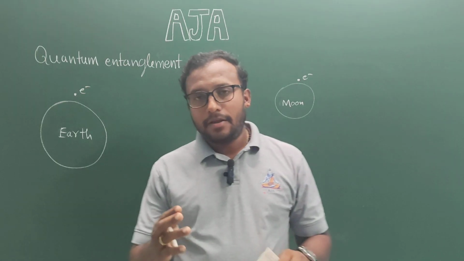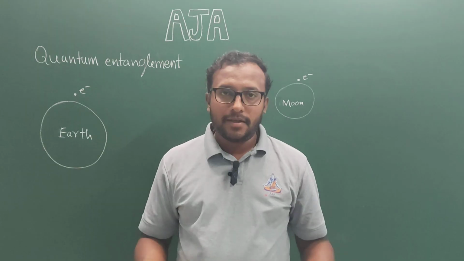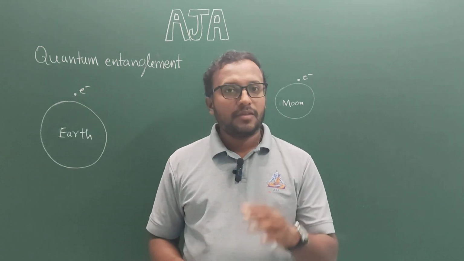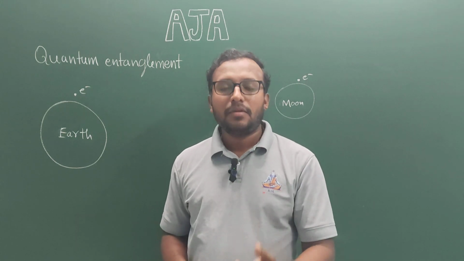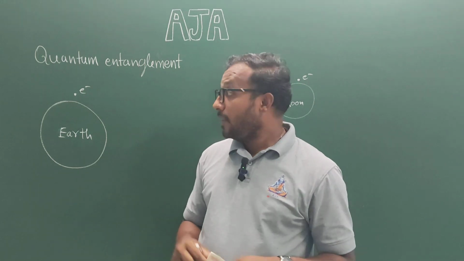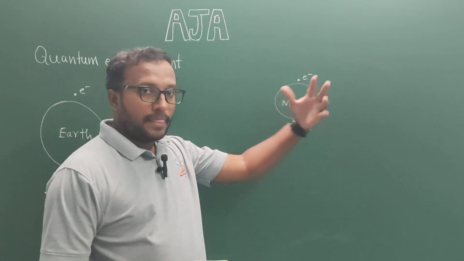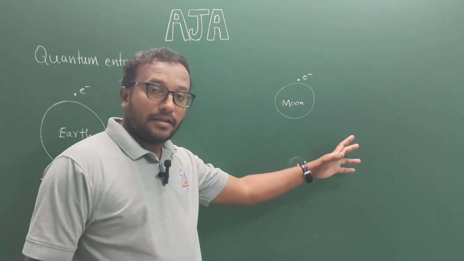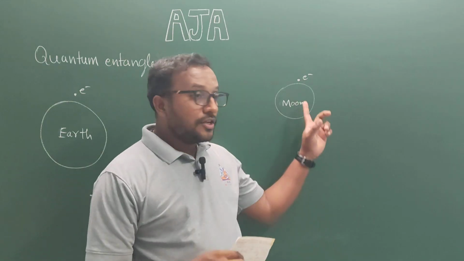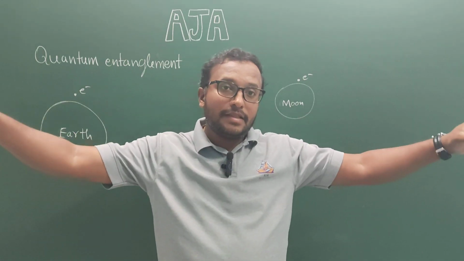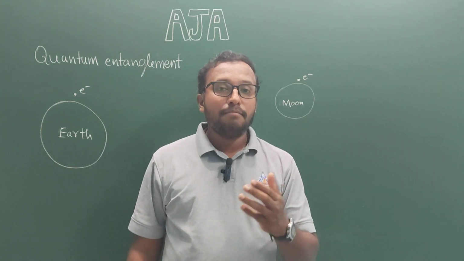Say for example, the state of the particle means this electron will be having its own properties or characteristics like charge, momentum, spin, in fact energy also. Just by measuring the state of one, we can instantly understand the state of the other particle which is at a very large distance from it. This type of connection, irrespective of the distance between the particles, is called entanglement. They are said to be quantum mechanically entangled.